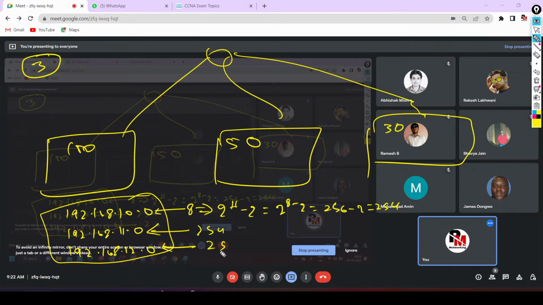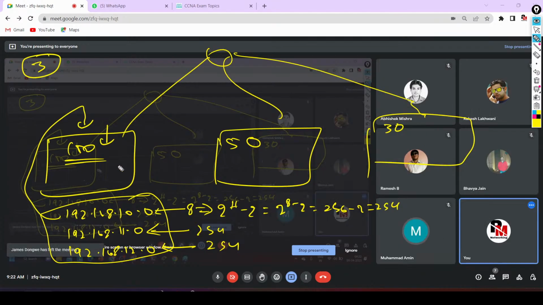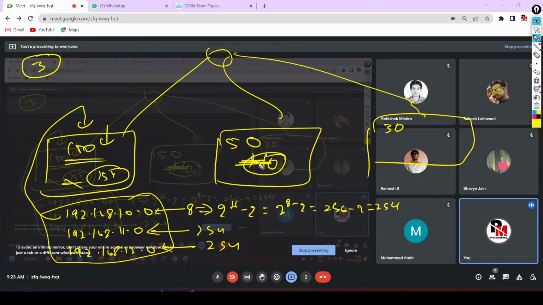How many IP addresses do I need in department 1? Only 100. Yes or no? So if I use this network for department 1, how many IP addresses will I waste, guys? 154 IP addresses will be wasted over here. Can I use these 154 IP addresses in this department? Definitely no. Otherwise the networks will overlap. I cannot use these 154 IP addresses in any other department.